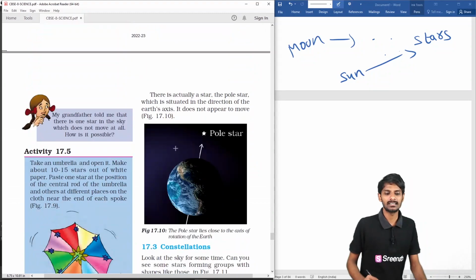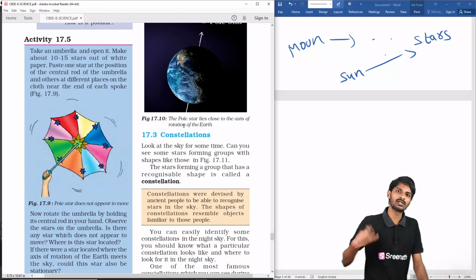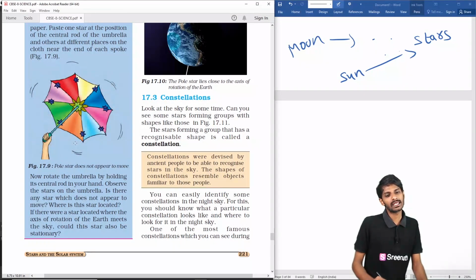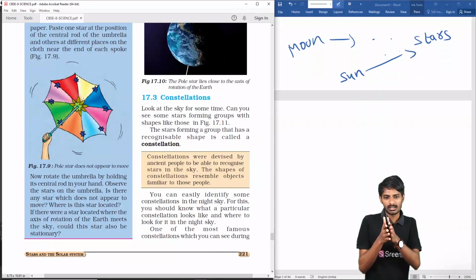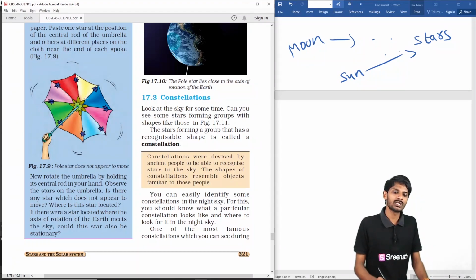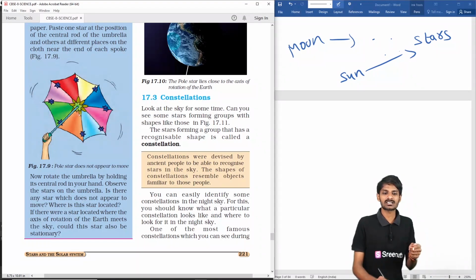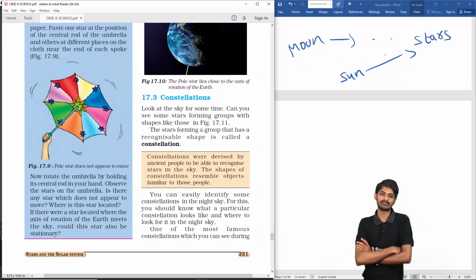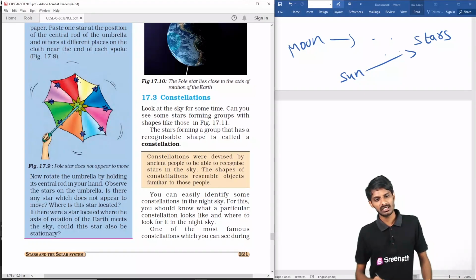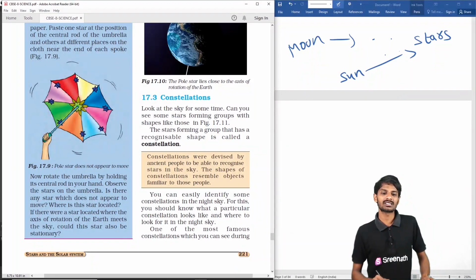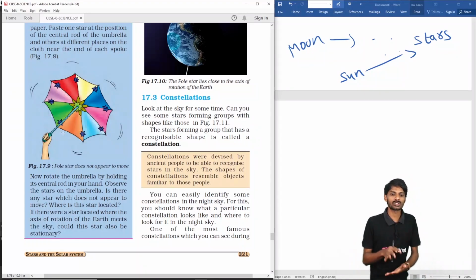If you want a good understanding of it, take an umbrella, make some paper stars and attach them to it, attach one star at the center, and rotate it. Observe any star. By rotating it, you see the stars rotating from east to west, but the star at the center does not look like it is rotating. It means the stars are not rotating, but the umbrella is rotating.